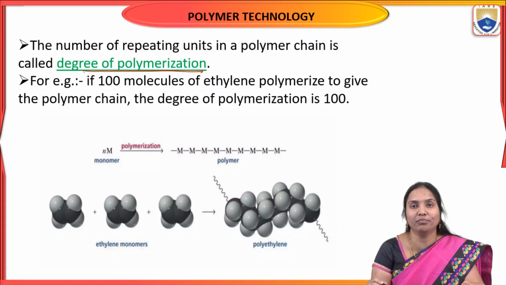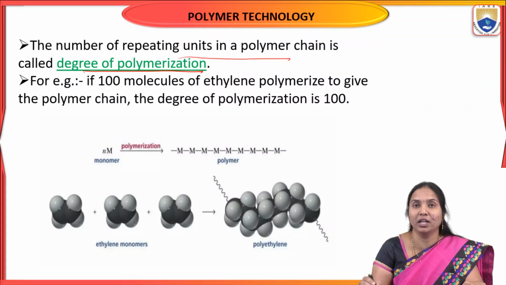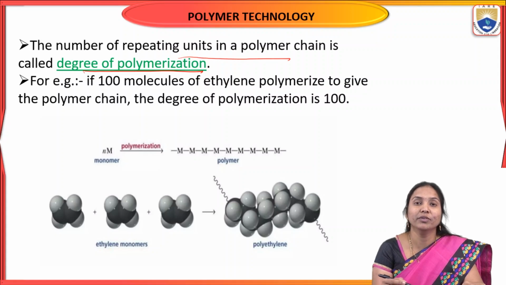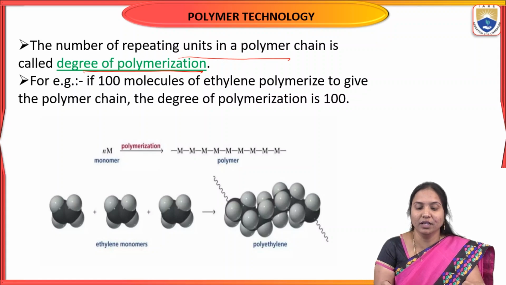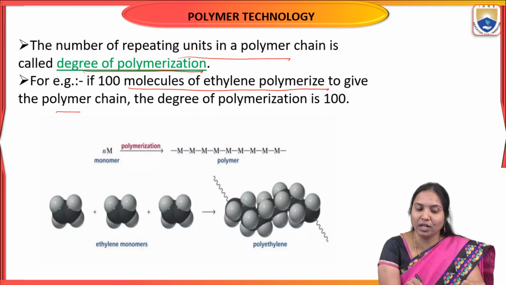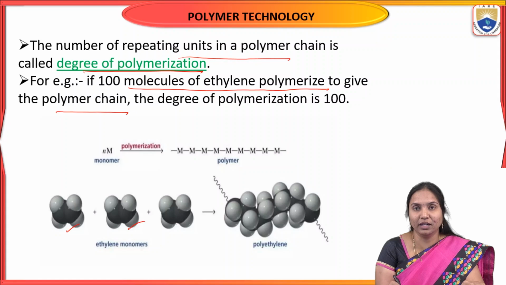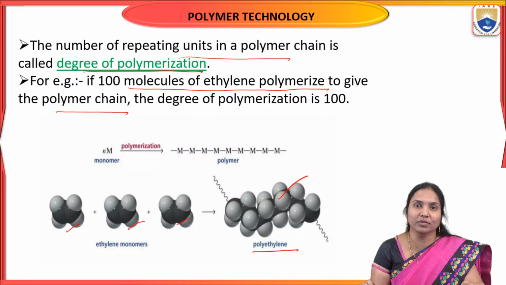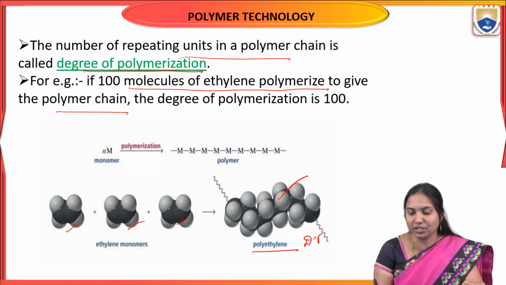But what is the meaning of degree of polymerization? The number of monomeric units repeated in these polymers. The number of repeating units in a polymer chain is called the degree of polymerization. For example, 100 molecules of ethylene monomers give a polymer chain. Here, see, these are the ethylene monomers, 100 molecules of ethylene monomers repeated 100 times, then it forms a polyethylene polymer chain. So here the degree of polymerization is 100.